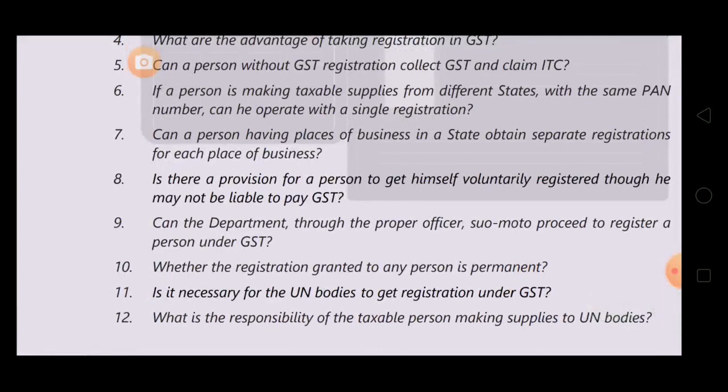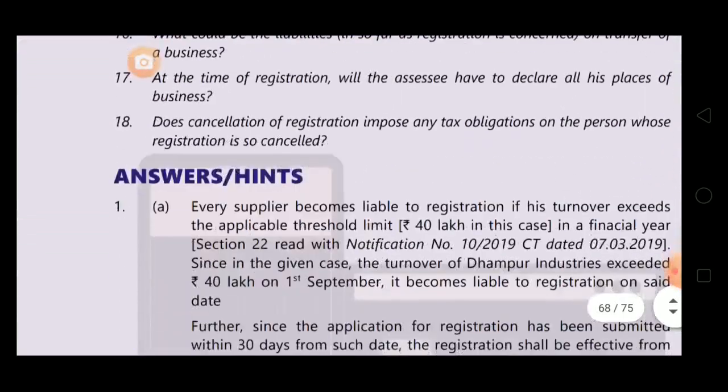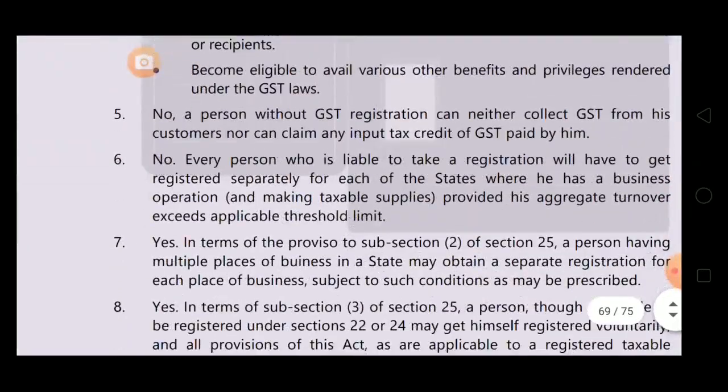Question number 7. Can a person having a place of business in a state obtain separate registration for each place of business? Yes, he can obtain, provided he satisfies the prescribed conditions. In terms of the proviso to subsection 2 of section 25, a person having multiple places of business in a state may obtain a separate registration for each place of business subject to such conditions as may be prescribed.